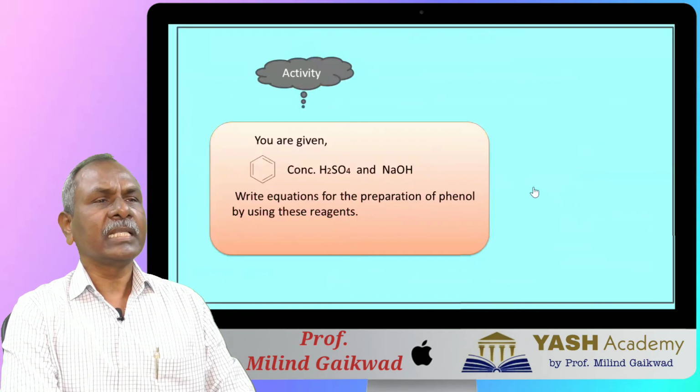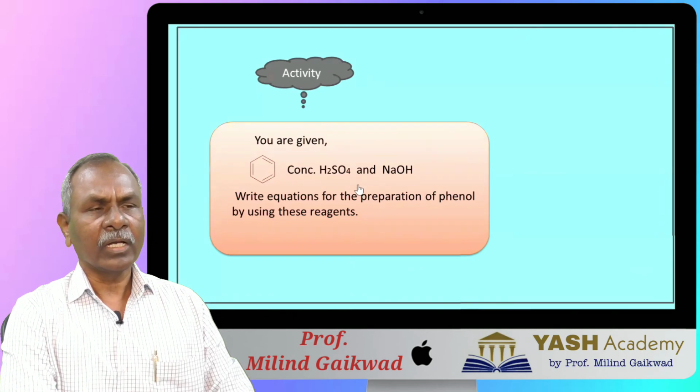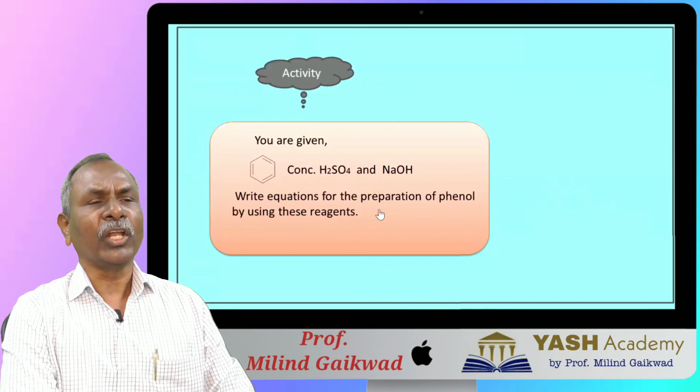Now, this is the activity based on the phenol. You are given benzene, concentrated H2SO4 and sodium hydroxide. So you have to write the equations for the preparation of phenol by using these reagents. You are given 3 reagents: benzene, concentrated H2SO4 and NaOH. So in short, you have to convert benzene into phenol, and at the same time you have to write the chemical equations involved in the reaction.